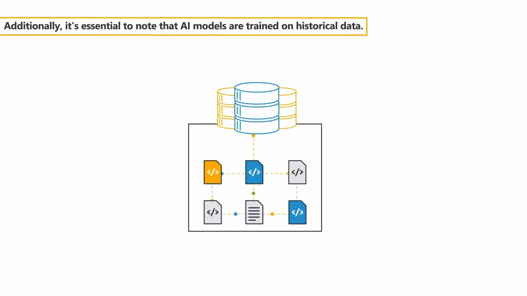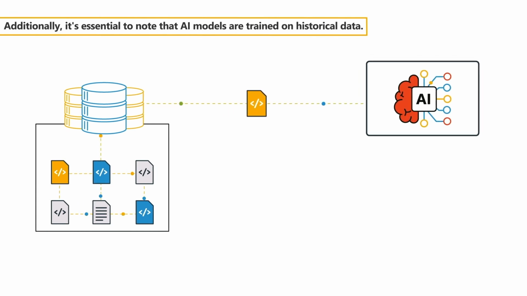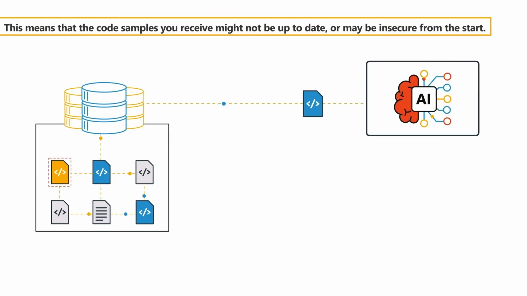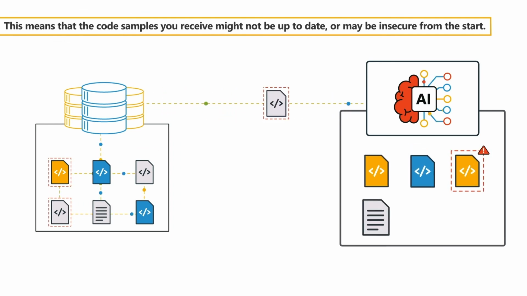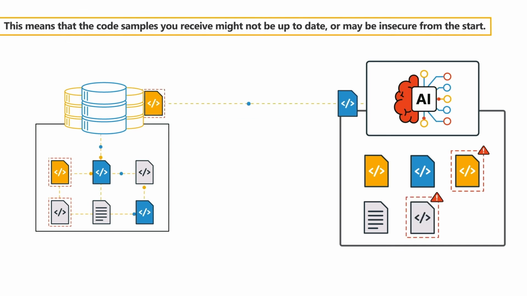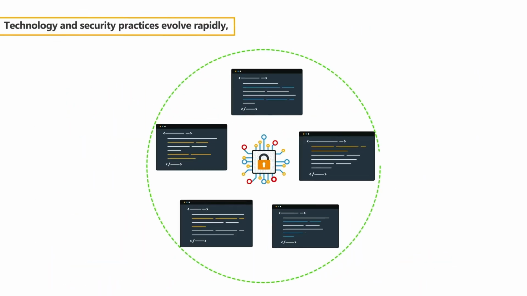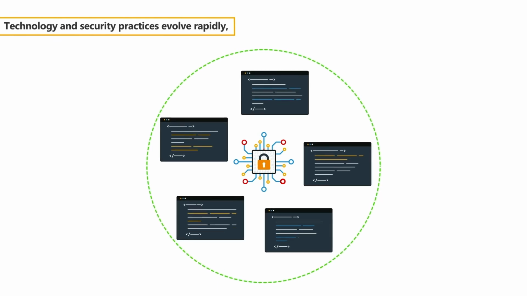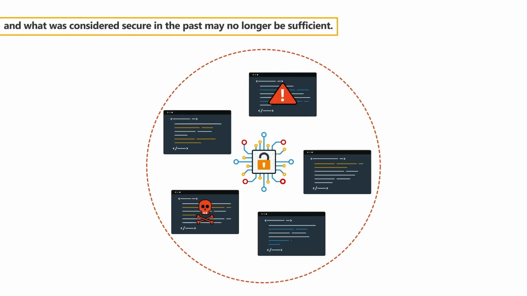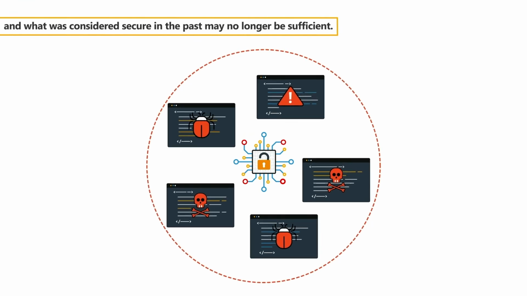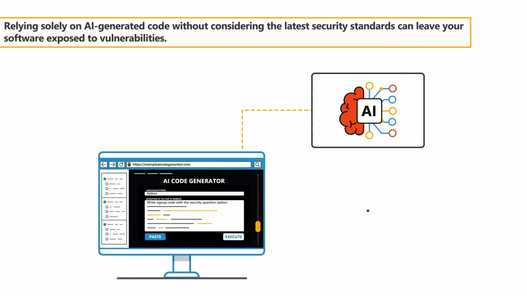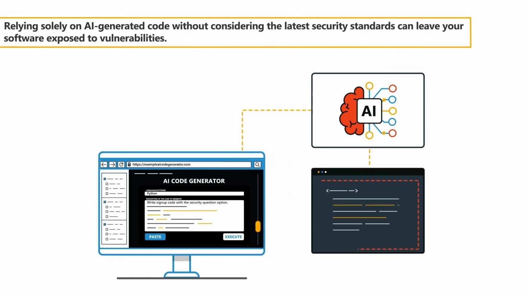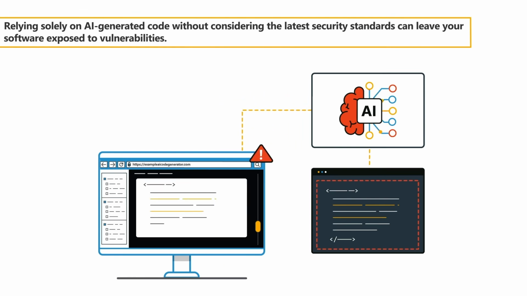Additionally, it's essential to note that AI models are trained on historical data. This means that the code samples you receive might not be up to date or may be insecure from the start. Technology and security practices evolve rapidly, and what was considered secure in the past may no longer be sufficient. Relying solely on AI-generated code without considering the latest security standards can leave your software exposed to vulnerabilities.